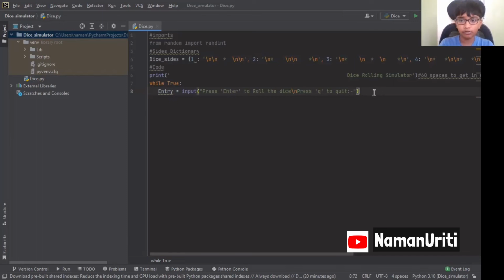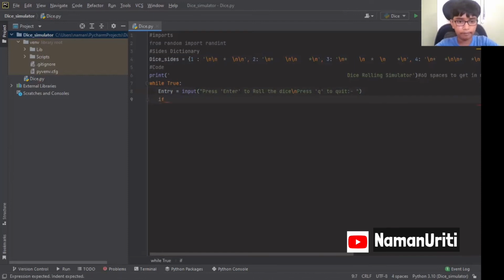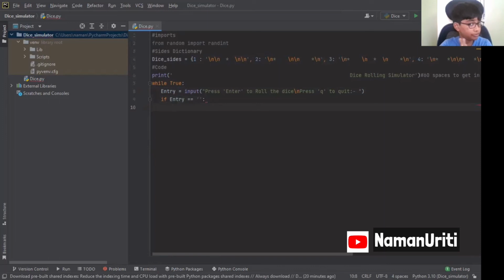So now let's go and let's check that out. How we are going to. Now we'll put an if block for that. If entry is equal to, how do you say nothing? Just put some brackets and leave that. That's it. So just put brackets, don't fill anything, neither a space, and just give it. If this is equal to nothing, if entry is equal to nothing, then that is colon. If entry is equal to nothing, then how to roll a dice? Yeah, print. So we are going to print it.